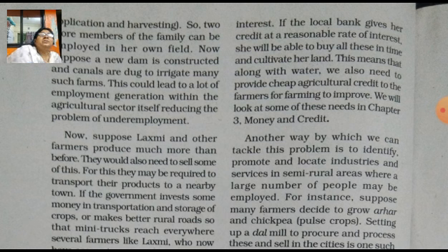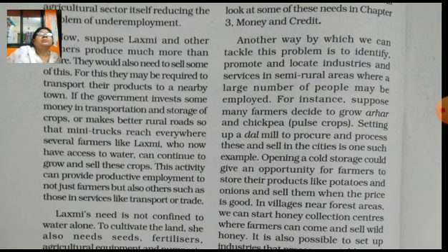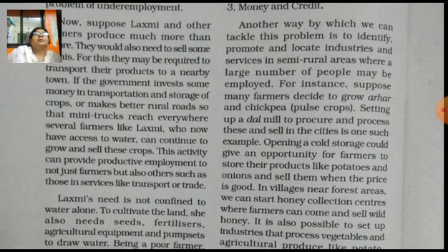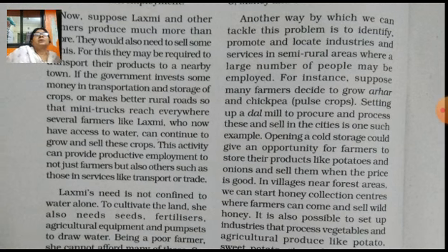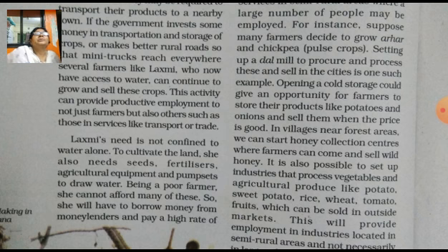For instance, suppose many farmers decide to grow arahar and chickpea. Chickpea means what? Pulse crops, दाल जिसे कहते हैं, pulses.